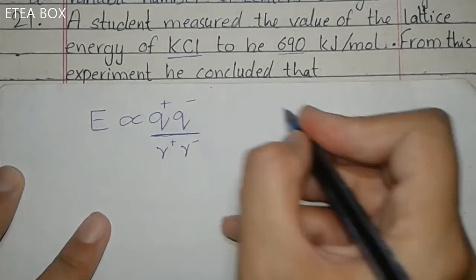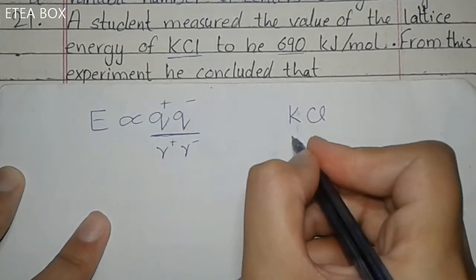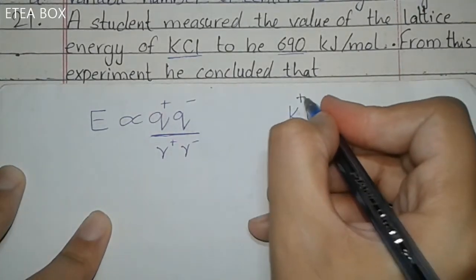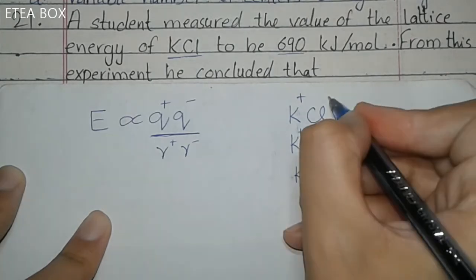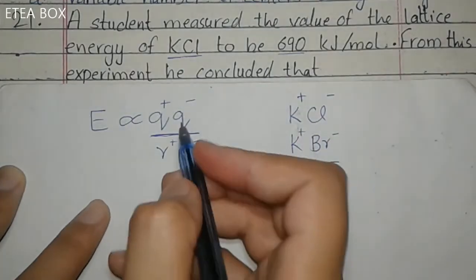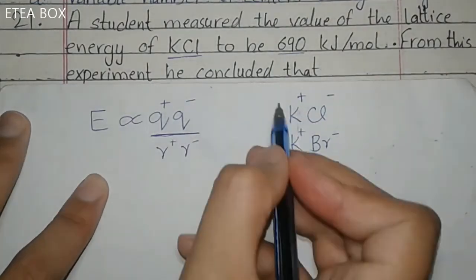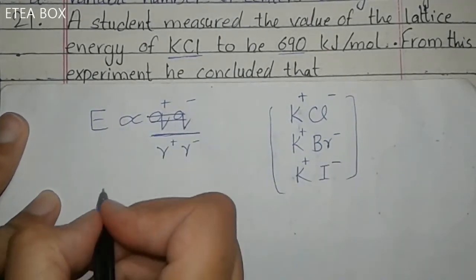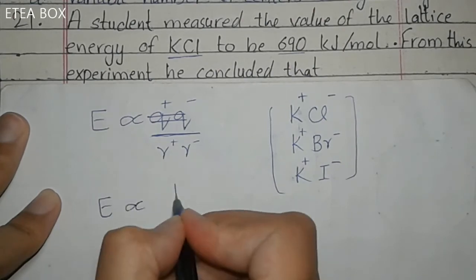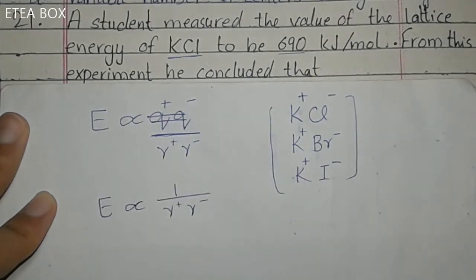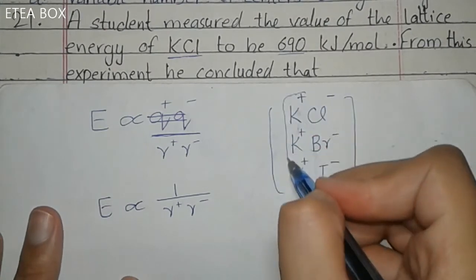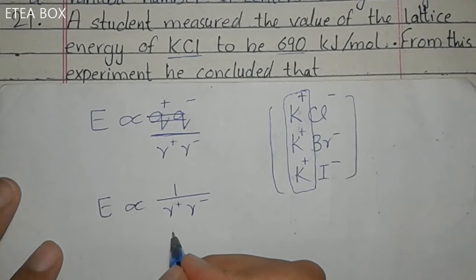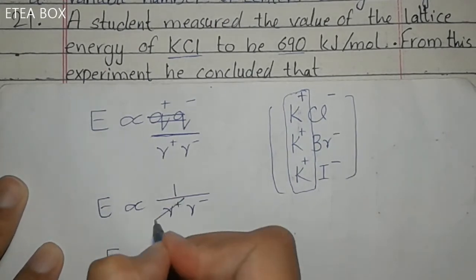Now look here. We have three compounds, that is KCl, KBr, and KI. They have +1 and +1, and -1, -1, so the charges are the same on these three. So we will cancel this one. Look here, E is inversely proportional to R positive and R negative. The radius of the positive ion is the same, so we will cross this one.